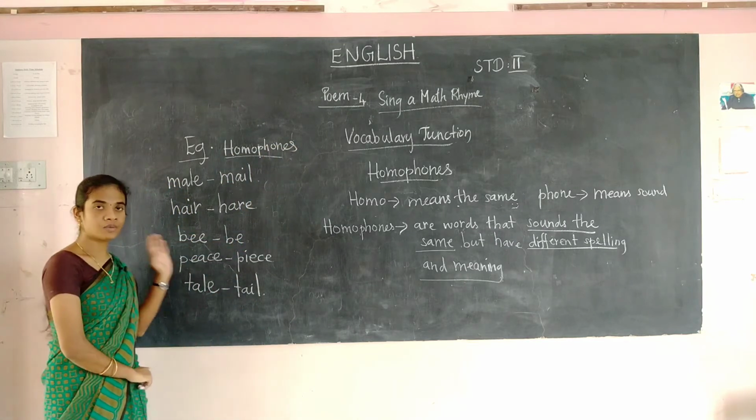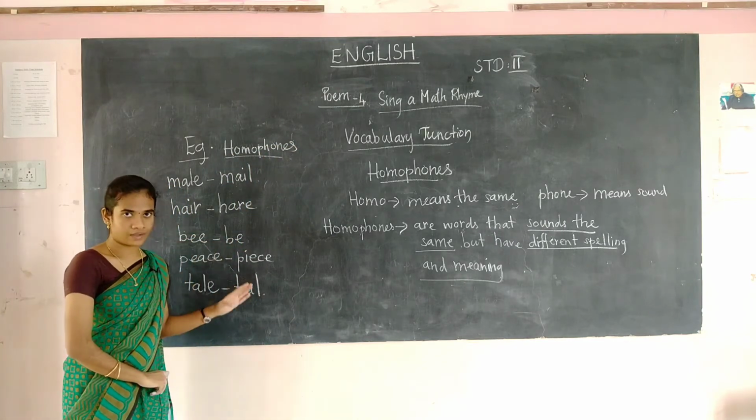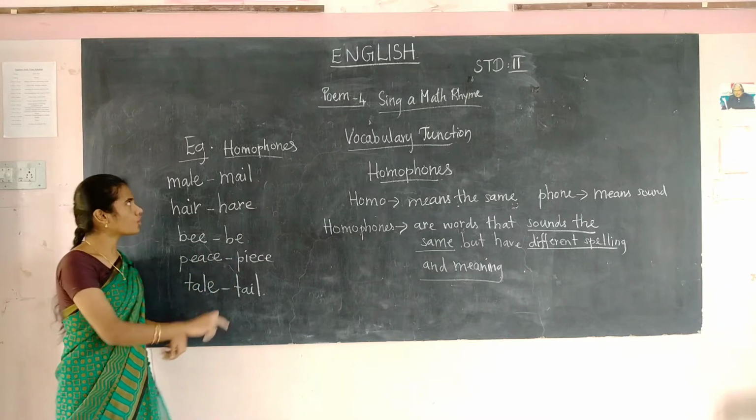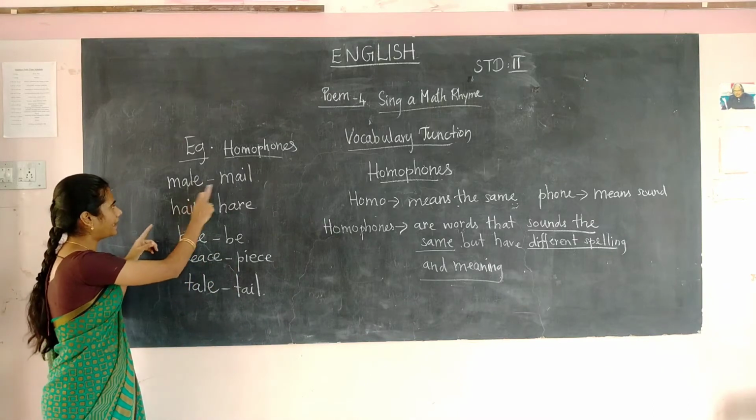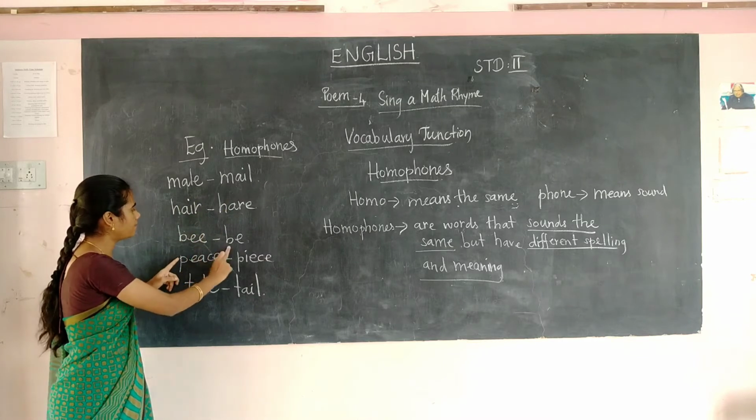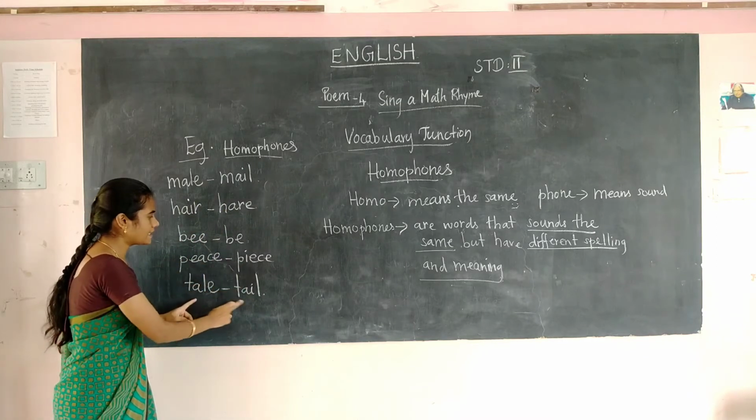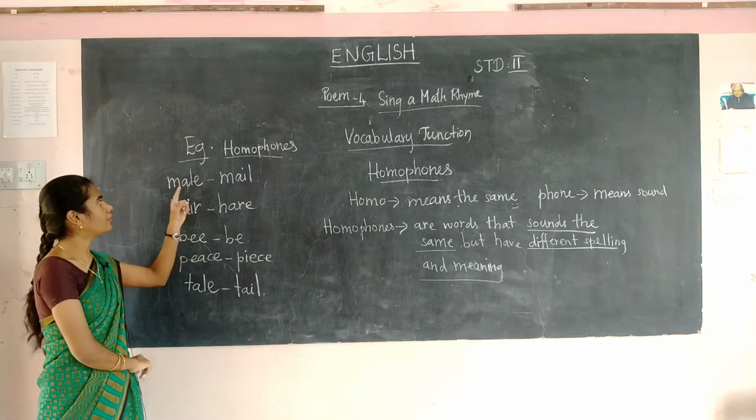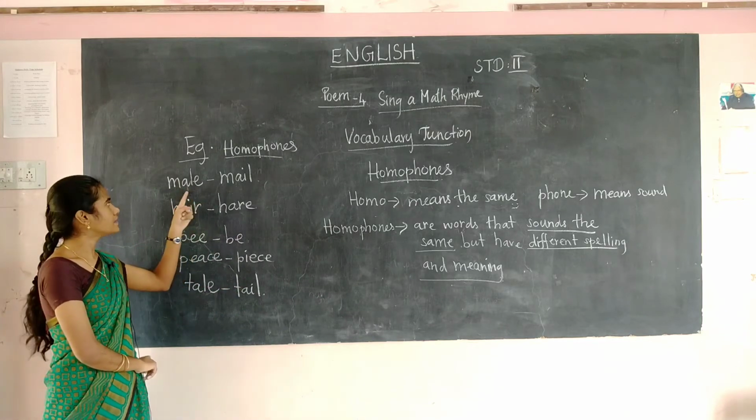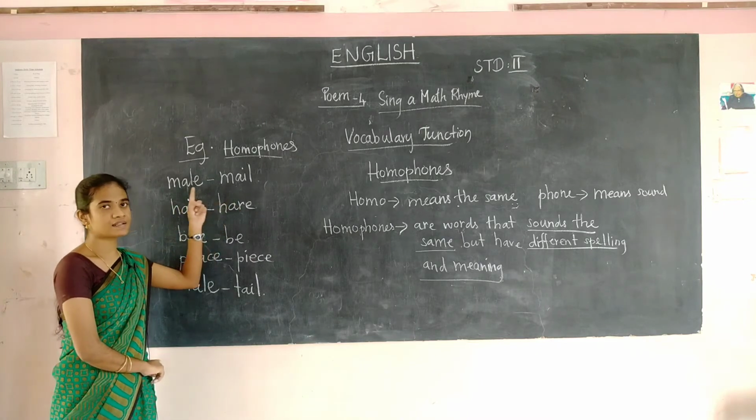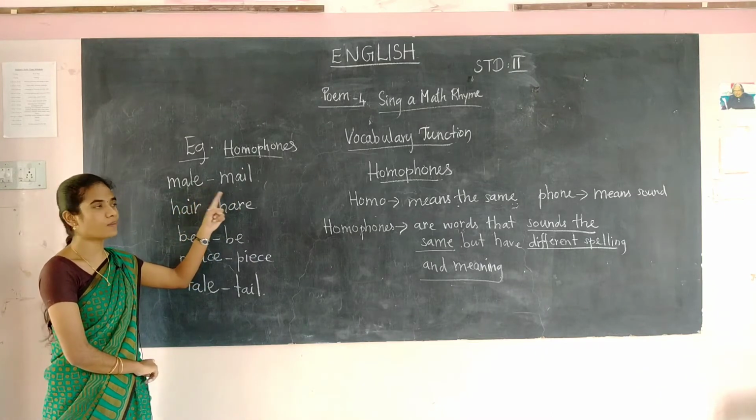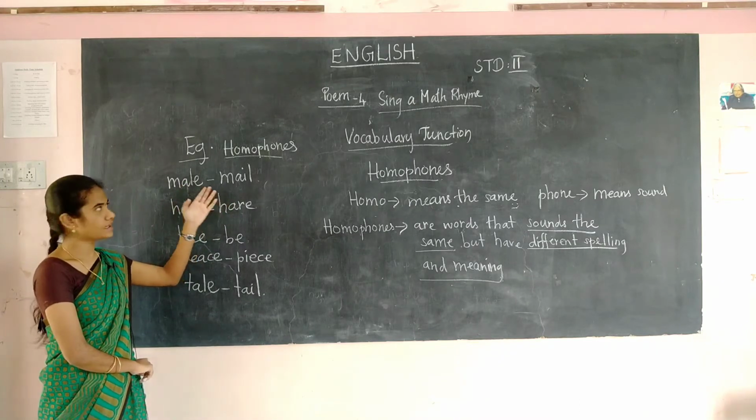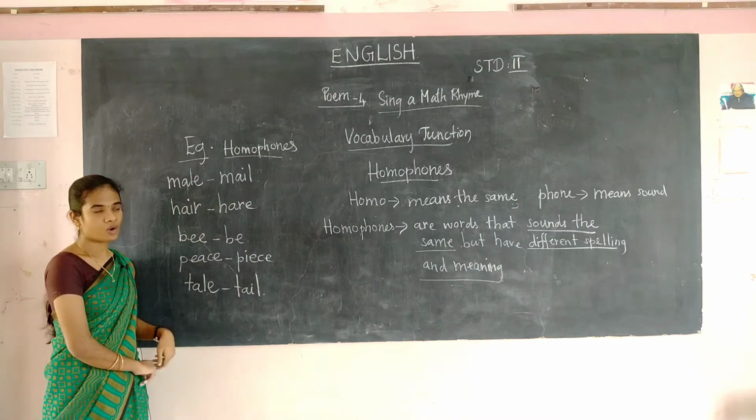So homophones are words that sound the same but have a different spelling and meaning. So these words, male, hair, bee, peace, tail, sound the same but they have a different spelling. See here, this mail spelling and this male spelling, the spelling is different and the meaning is also different. These are some of the examples of homophones.